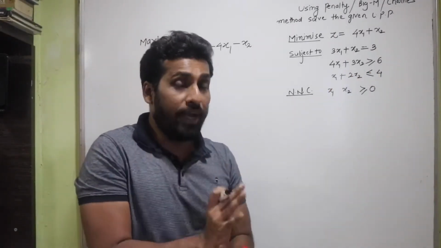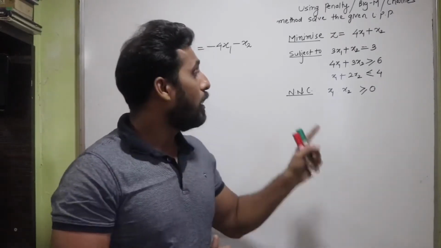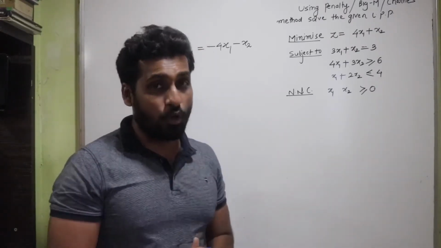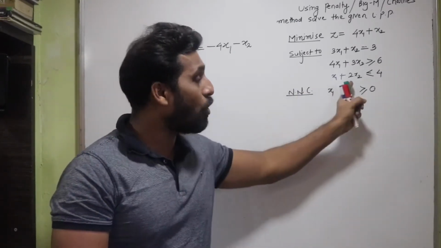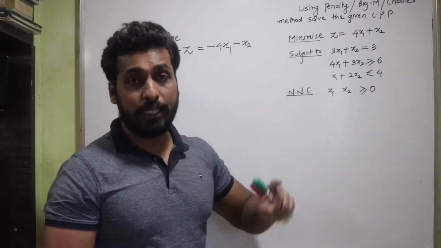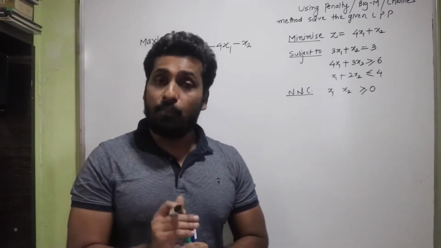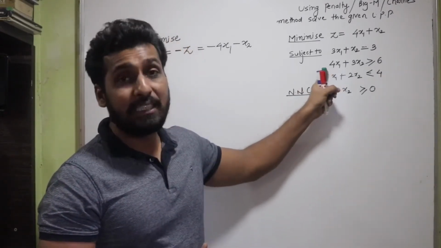So there were two variables we learned, a slack and a surplus variable. Whenever the inequation is of greater than or equal to type, we make use of the surplus variable, and if it is less than or equal to type, we make use of the slack variable, isn't it? Now the simplex method was used only for constraints that were of less than or equal to type.